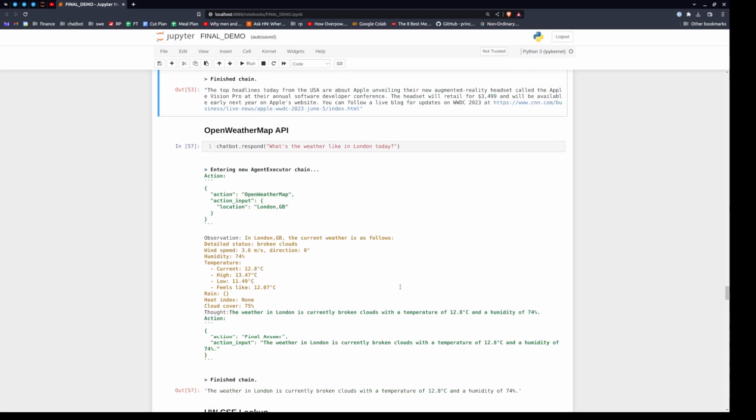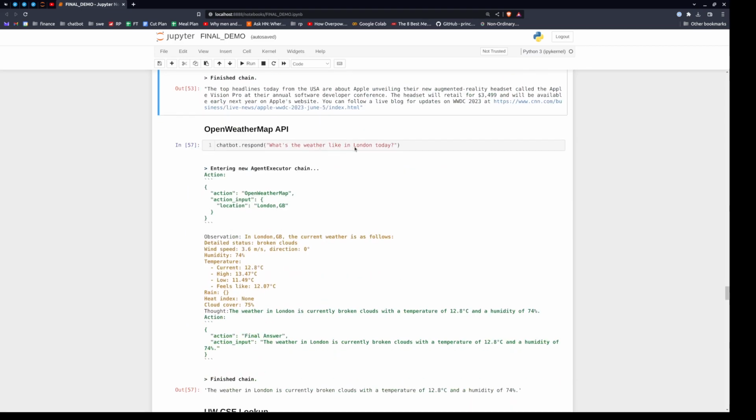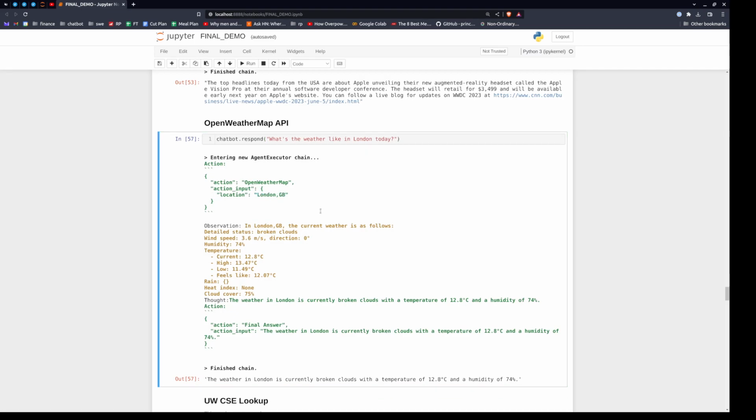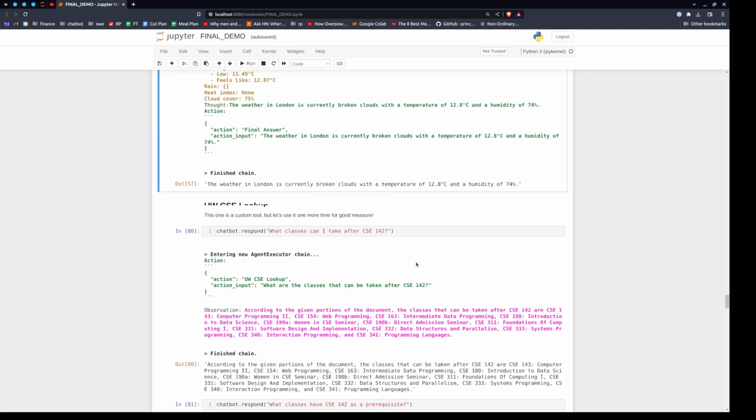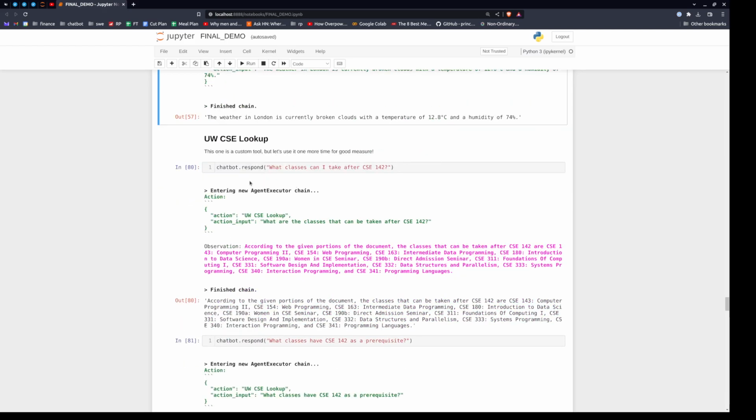Nice. Okay, we've got weather. Now we're going to look somewhere specific. Now we're looking in London. Boom, London. Love that. Okay. If you're curious, 12.8 degrees centigrade. Who knows what that means? It's probably cold.